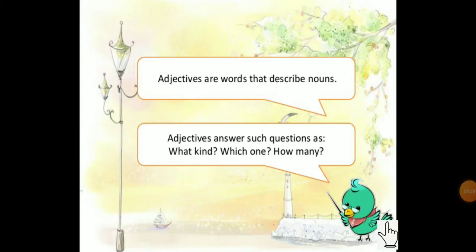So, adjective. What is an adjective? Do you have any idea? Yes, adjectives are words that describe the noun. If you write any noun and we want to describe that noun, we use an adjective. Those words that describe the noun are adjectives.